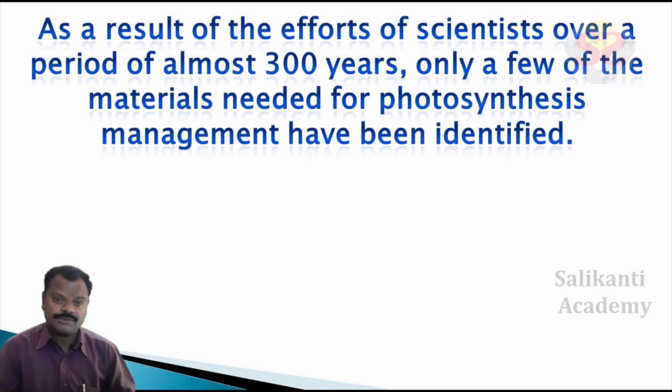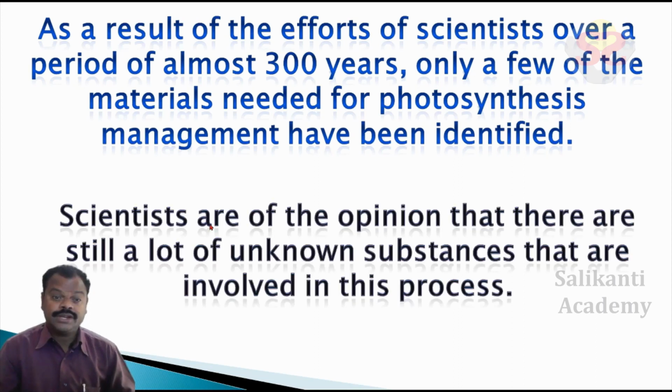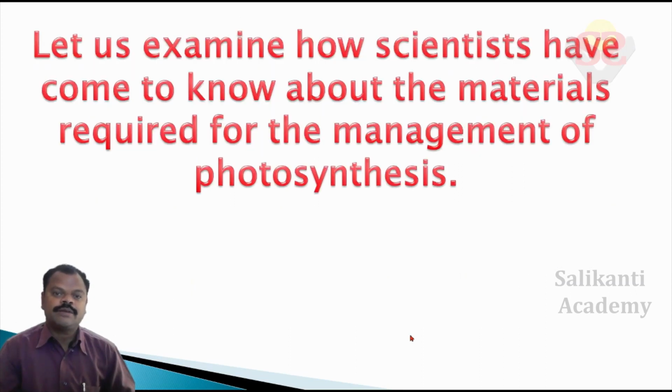After several experiments, we identified only some materials in the photosynthesis process. Scientists are of the opinion that there are still a lot of unknown substances involved in this process. Let us examine how scientists have come to know about the materials required for photosynthesis.